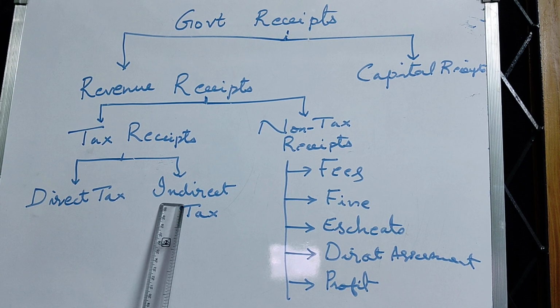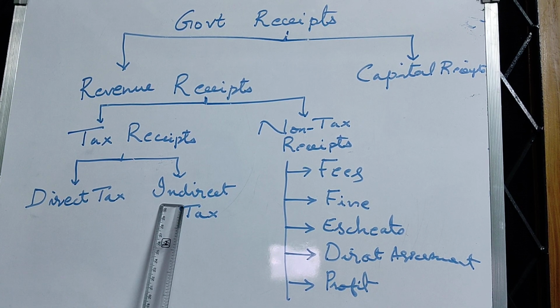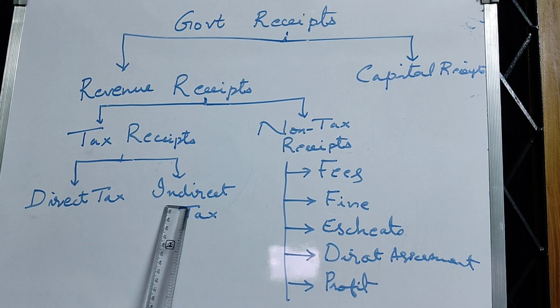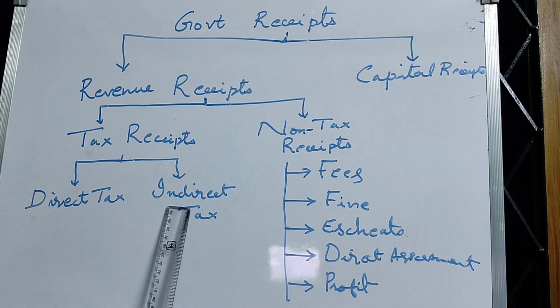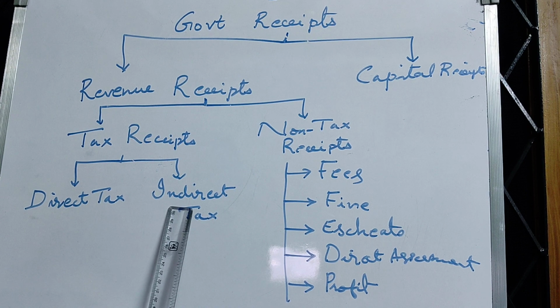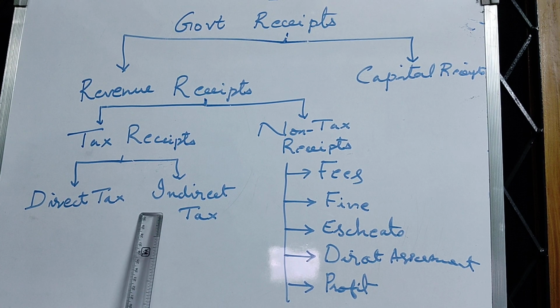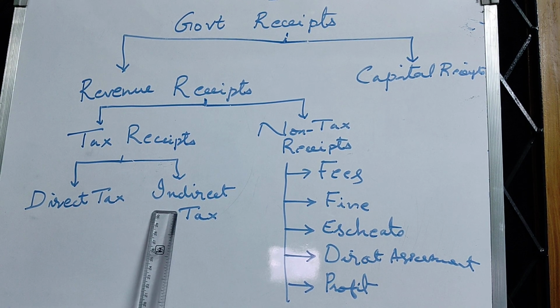Sales tax, excise duty, entertainment tax, customs duty. These are imposed on one people, say on the producers, but what the producers do, they shift it to the consumers. These taxes become a part of the price of the product and ultimately, indirectly, the customers, the consumers are bearing the tax. So such taxes are known as indirect taxes.